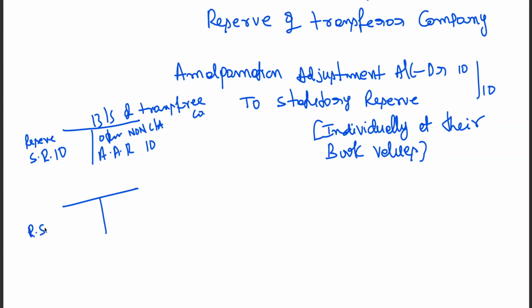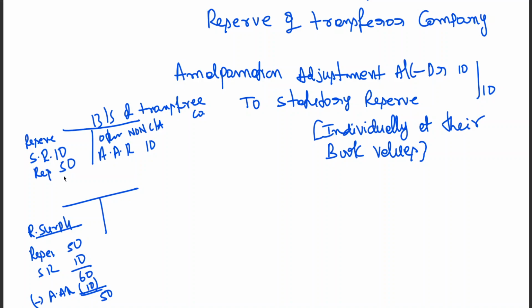In reserves and surplus, suppose other reserves are 50 and statutory reserve is 10, then it is 60. What they are doing is adjusting amalgamation adjustment reserve: 60 minus 10, 50. Earlier, other reserves 50 plus 10, 60 was shown, and 10 on the asset side.